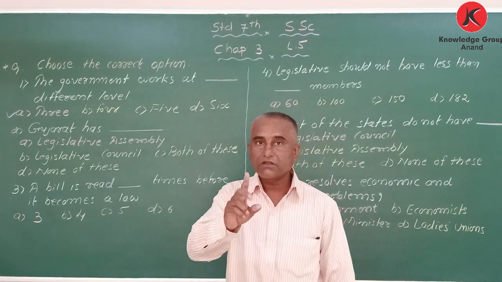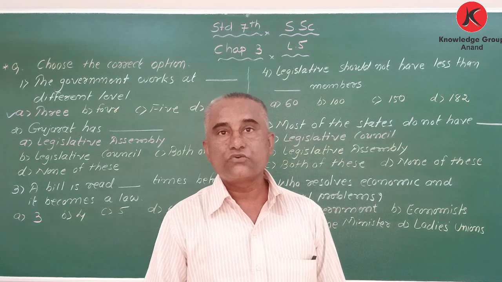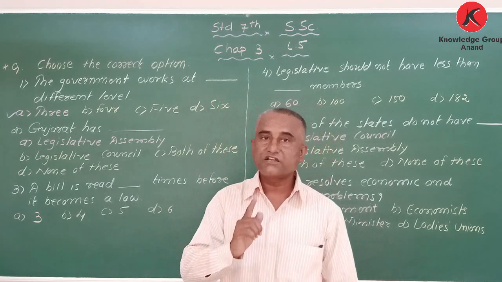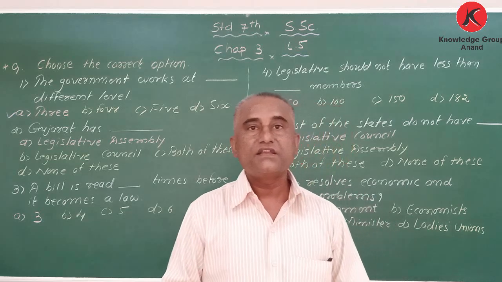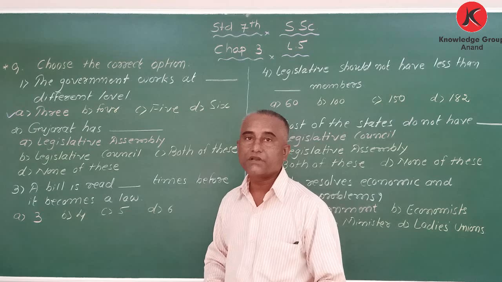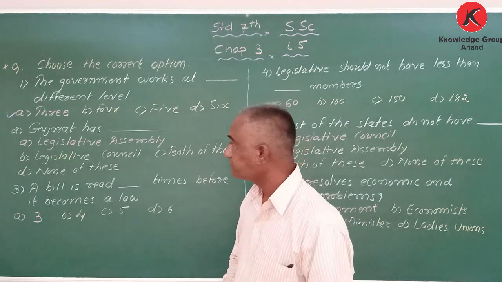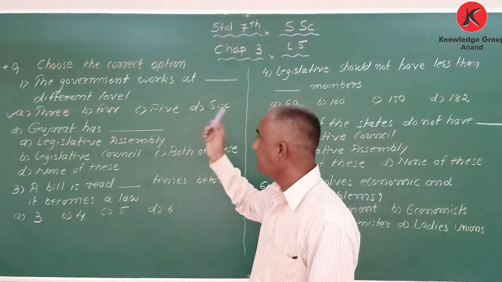In the local level, two are there: city and village. In a village, meaning rural area, gram panchayat, taluka panchayat, and district panchayat. While in a city, urban area, municipality and municipal corporation. Got it? So the government works at three different levels.